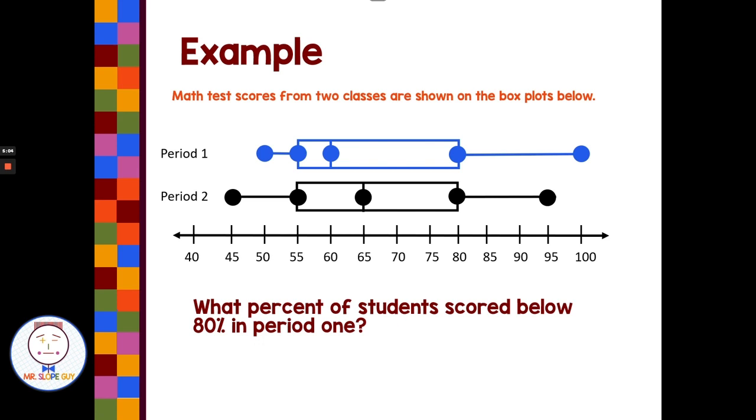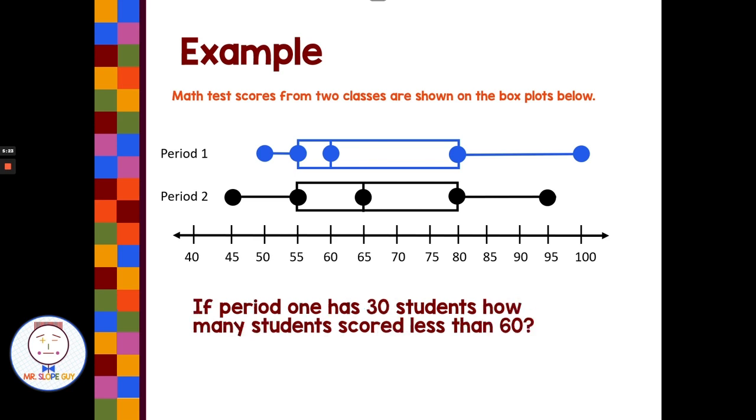What percent of students scored below 80% in period 1? All right, 80% is here. That includes this quartile, and this quartile. So since I have 3 different quartiles, 75% of the students would have scored below an 80.